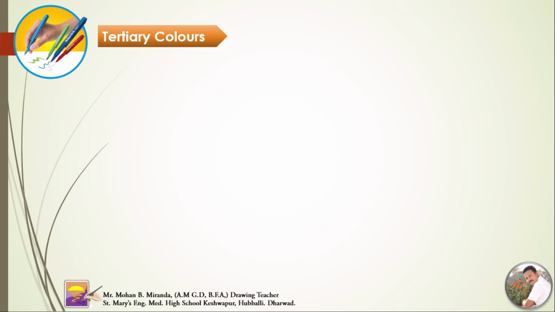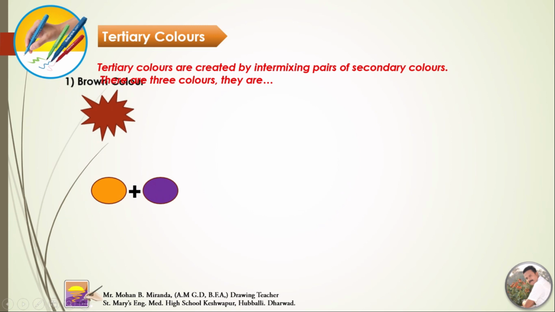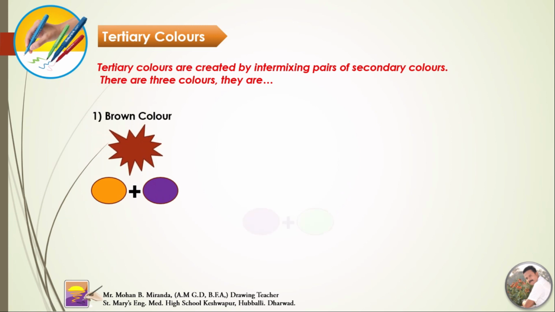Tertiary colors. What are tertiary colors? Tertiary colors are created by intermixing pairs of secondary colors. There are 3 colors. Orange plus purple, mixed together, you can get a brown color.